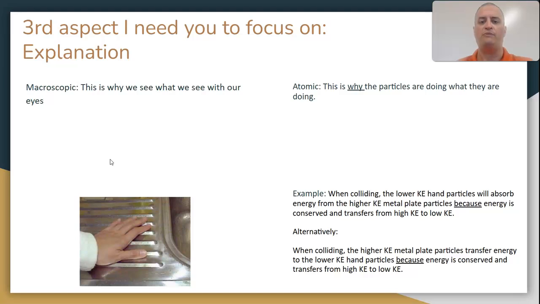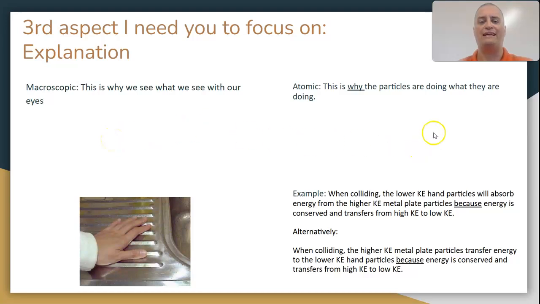So, heat will be transferred because the objects are in contact. If they weren't in contact, no heat would be transferred. Second, heat will flow from the higher temperature object to the lower temperature object because of the difference in kinetic energies of the objects. So if they had the same kinetic energy, no heat would flow. Heat will always flow from the higher kinetic energy to the lower kinetic energy. So we're never going to have to write a macroscopic explanation.